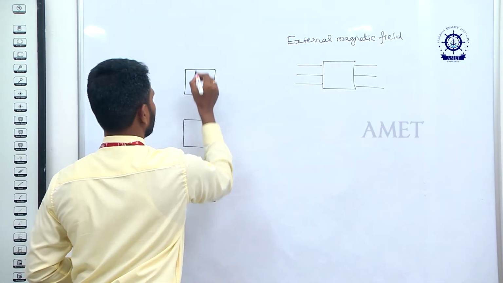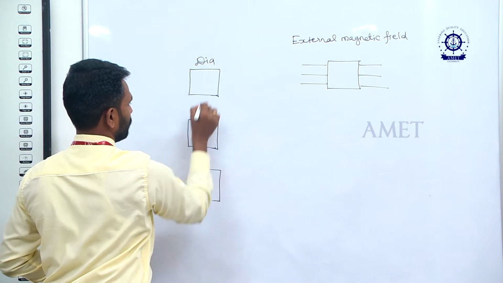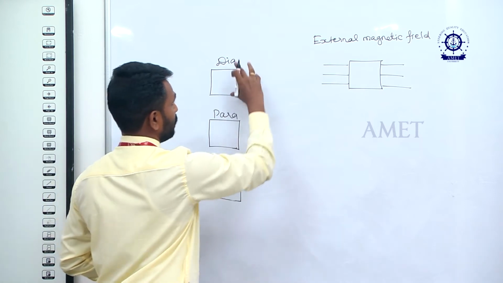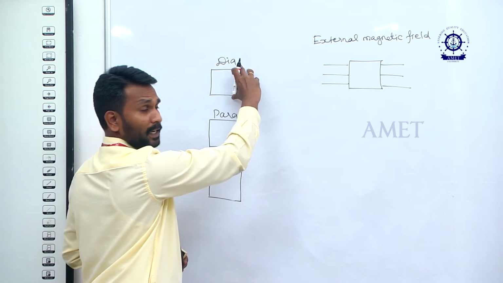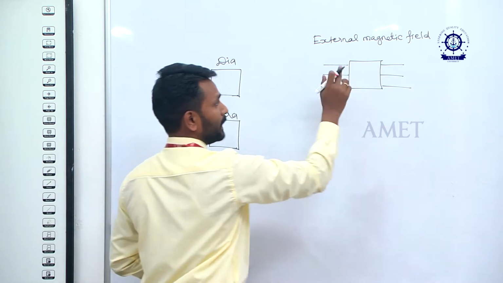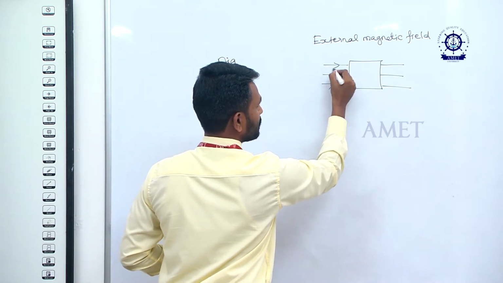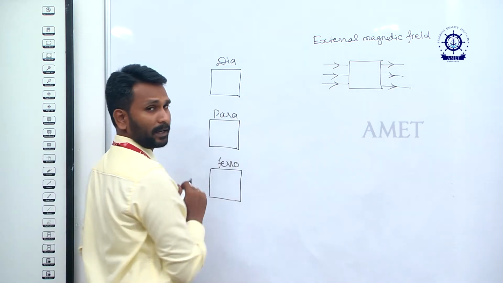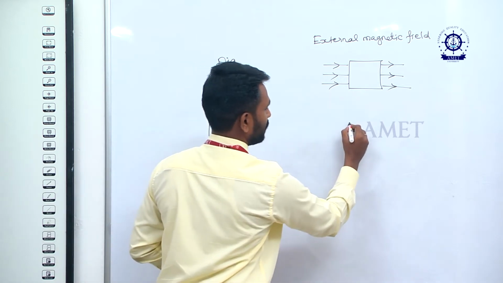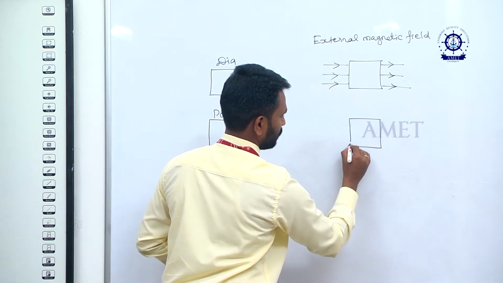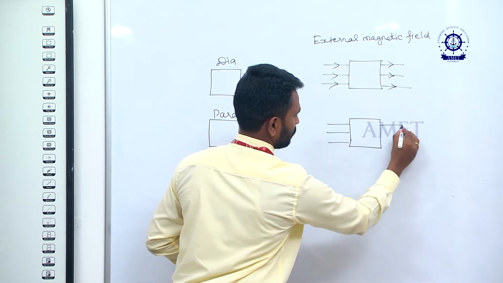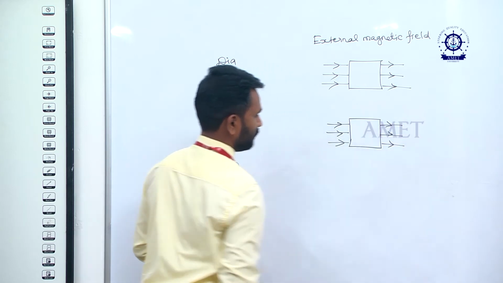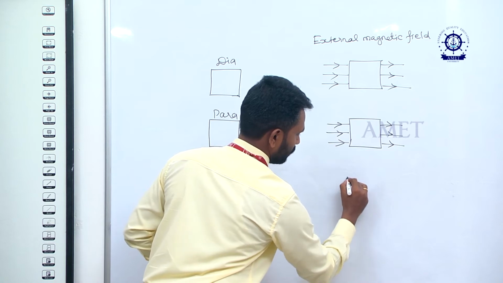So the diamagnetic material, the paramagnetic material, ferromagnetic material. So we keep the diamagnetic material in the external magnetic field. This is the direction of the external magnetic field. Got it? Okay. So bring the paramagnetic material and keep it in the external magnetic field, same as the ferromagnetic material.